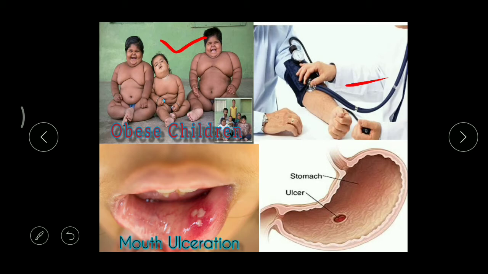And here, what is this? What is the doctor doing? The doctor is checking the BP. That means here the BP increases. Okay, and here can you see this area? Here we can find some white colored dots. Have you seen that? What is this? This is a mouth ulcer. And when you get this mouth ulcer, you are not able to eat food. Even if the food is a little bit hot, you cannot eat, right? And inside the stomach also, ulcers will develop like this, and later these ulcers will lead to cancers. Okay, so that's why it is better to completely avoid junk food.